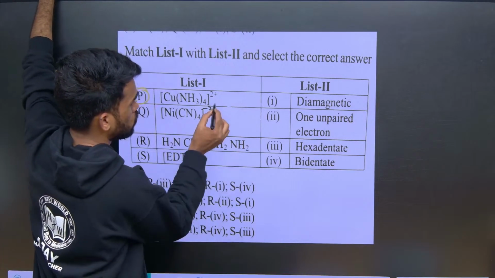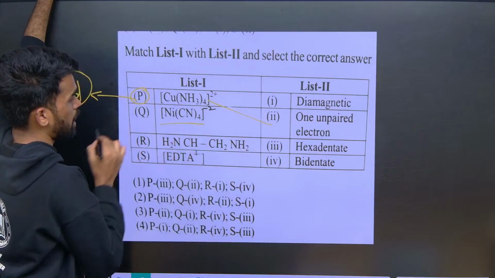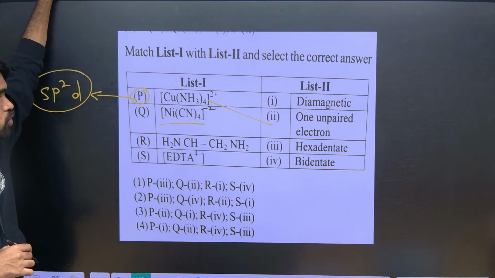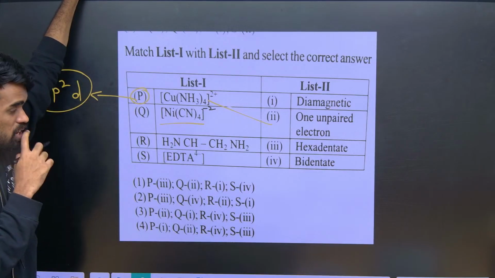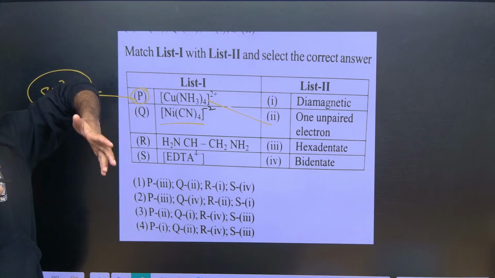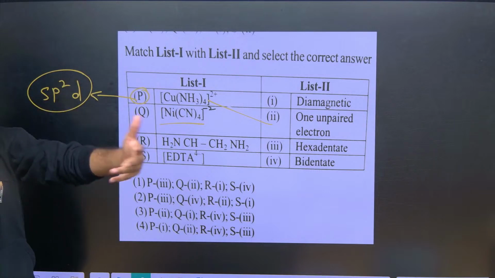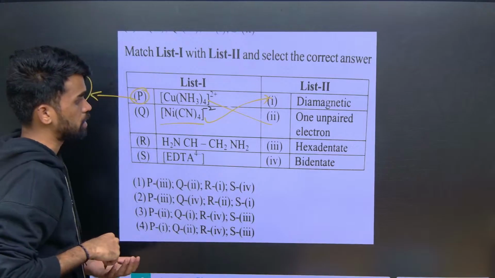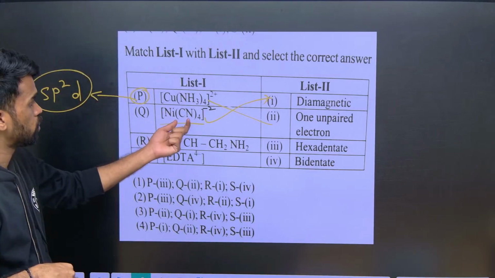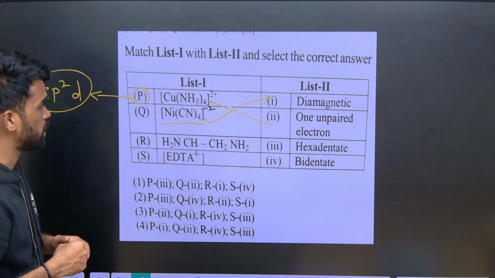And here we have Ni(CN)4 2-, which we already did. All the electrons are paired; just go and check your pages back. So it is a diamagnetic tetra-coordinated complex with square planar geometry.